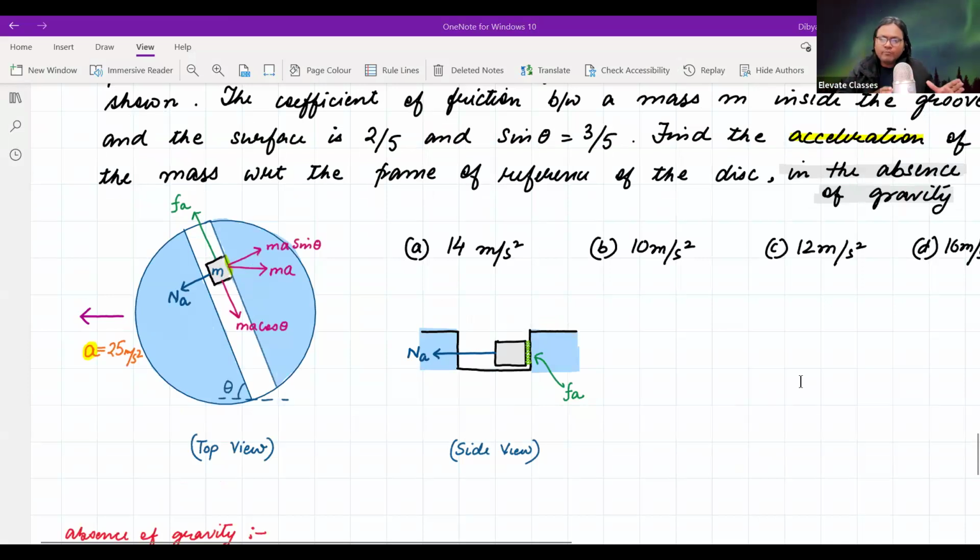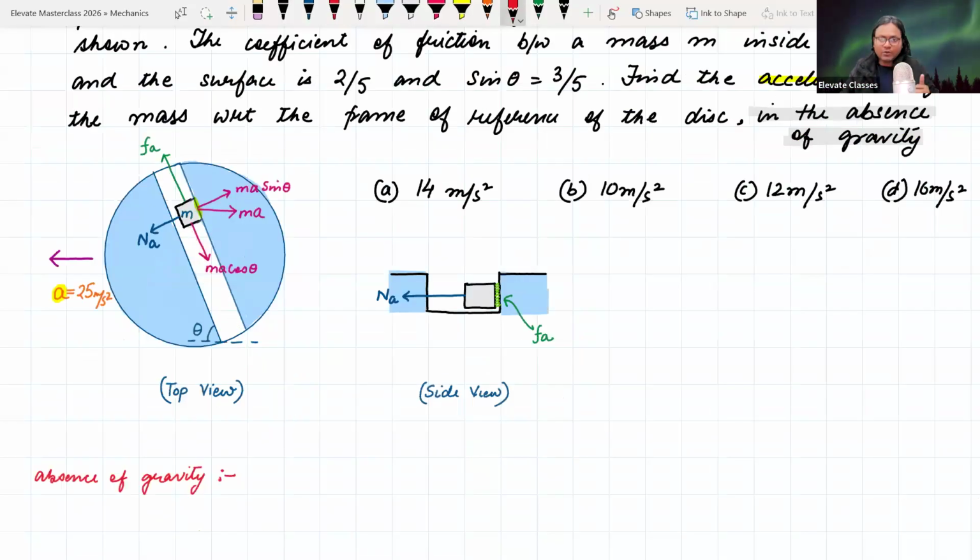Left hand side is the top view, right hand side is the side view. The only force in the top view is the pseudo force, and because of the pseudo force, the object is touching the side of the groove, the side wall. And because it is touching the side wall, the friction is arising from the side surface, not the bottom surface. Gravity है नहीं तो bottom surface में कोई friction नहीं है. Only the side surface की वजह से there is a friction. Therefore, normal reaction is in the left hand side direction in the side view. ठीक है? And friction is of course in the backward direction with respect to motion. If motion is happening in this direction, friction will of course be in the backward direction.